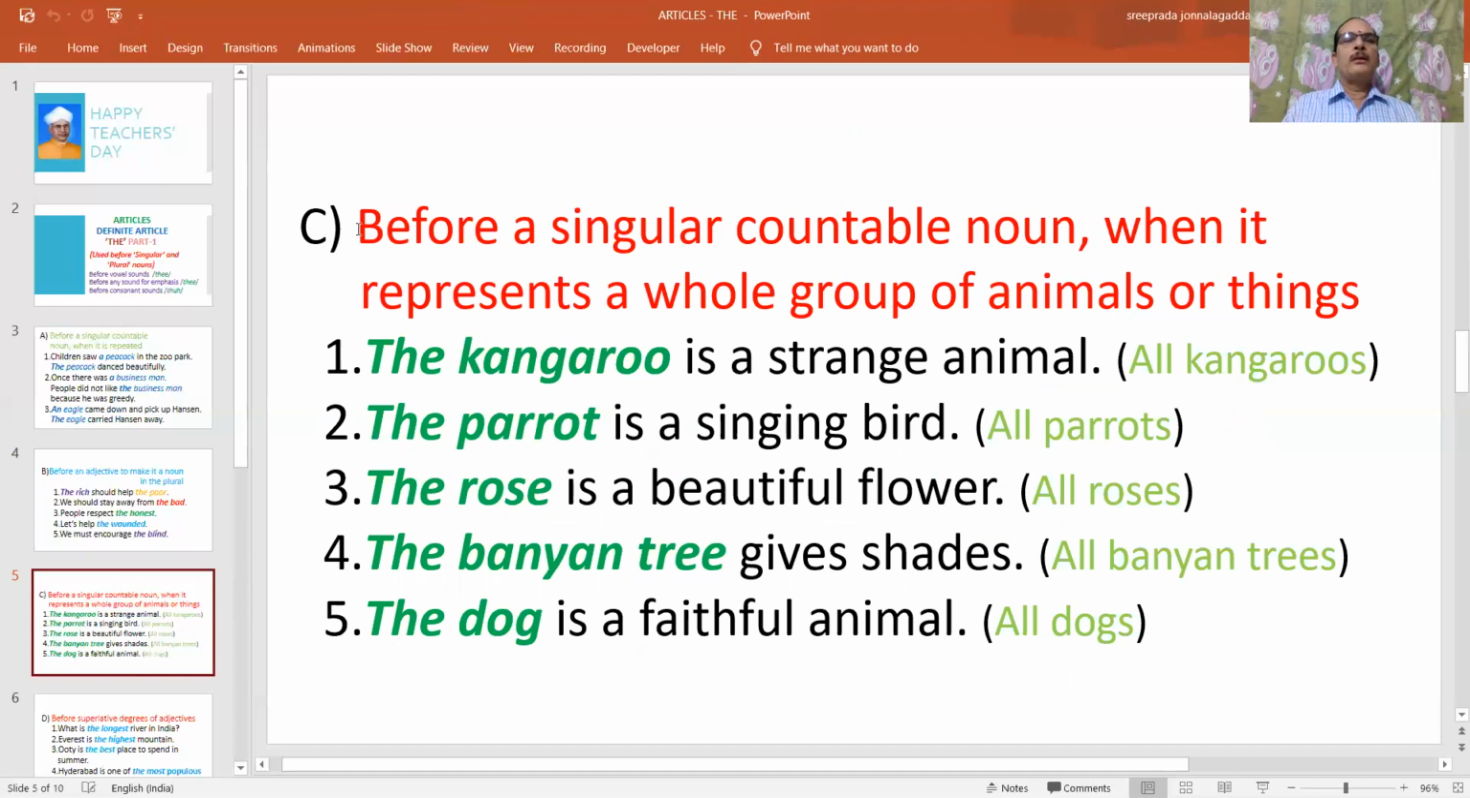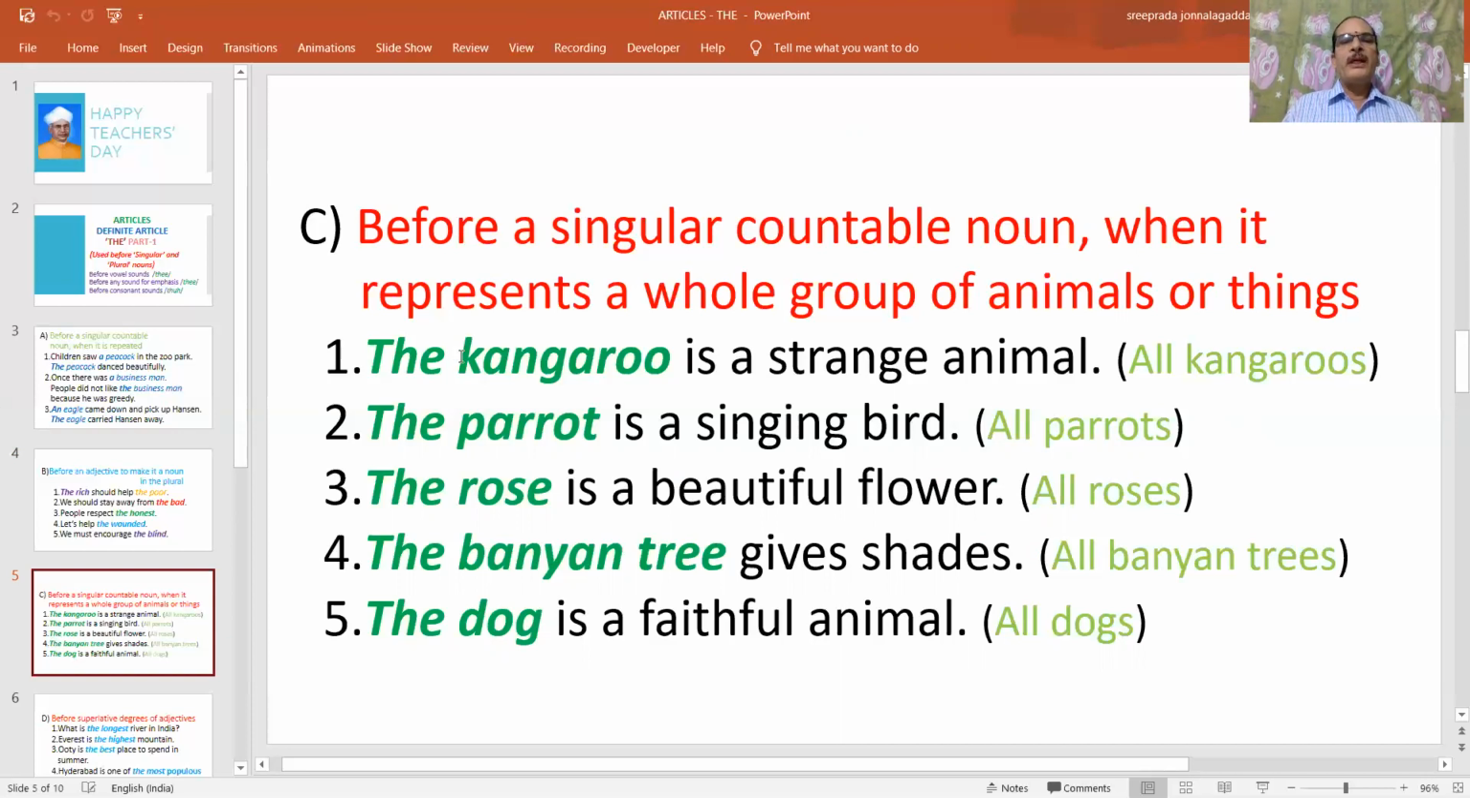Next, let us go to the next point. Before a singular countable noun, when it represents a whole group of animals or things. This is a very important point here. For example, the kangaroo is a strange animal. What does it mean? The kangaroo means not just a particular one that we are referring to. The kangaroo refers to all kangaroos. All kangaroos are strange animals.